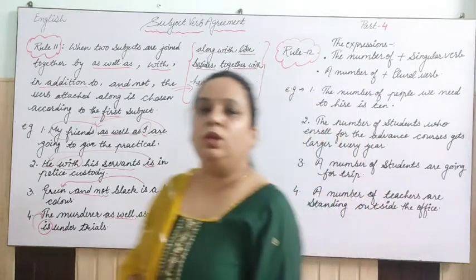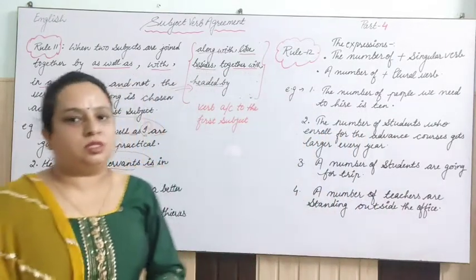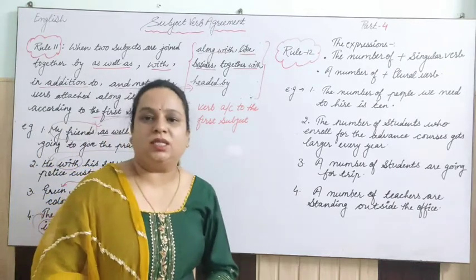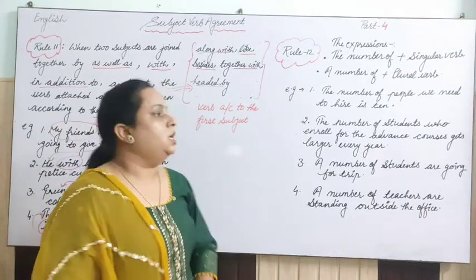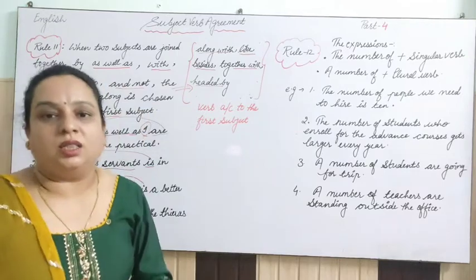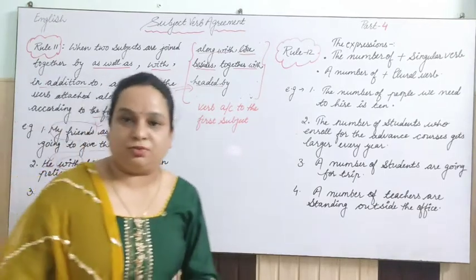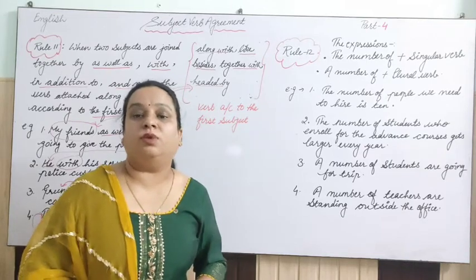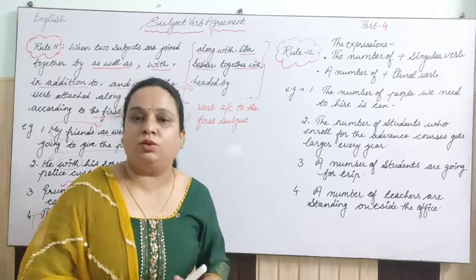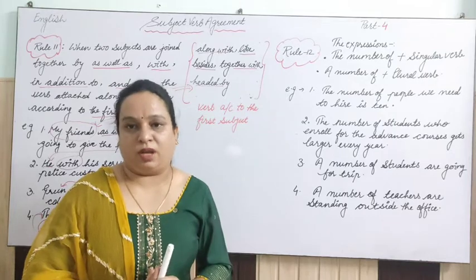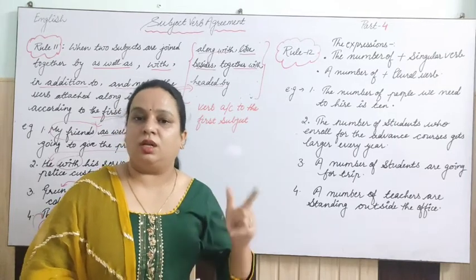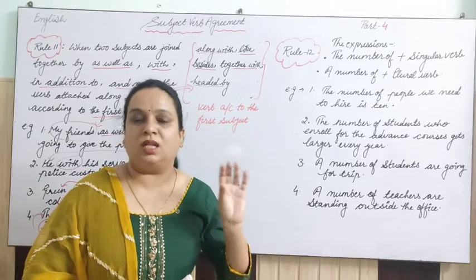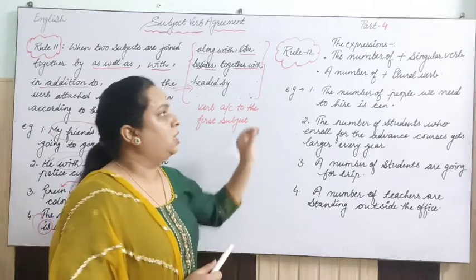Okay, next one, rule number 12 is going to be quite interesting, and it is very easy to learn too, and I will give you a very easy technique to do that. Okay, say the expressions the number of and a number of, right? So here you may get confused about what we have to do with the number of and with a number of, because after the number of, a number of, the noun used is